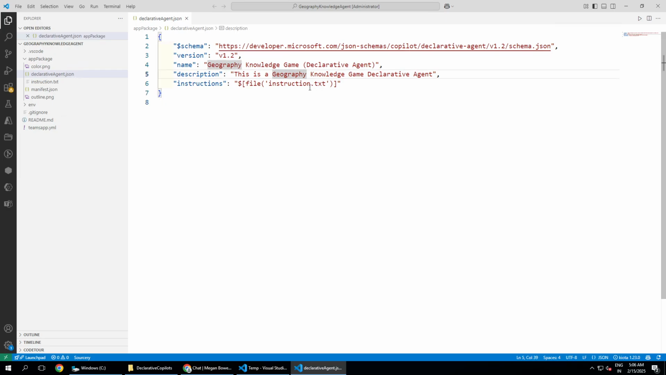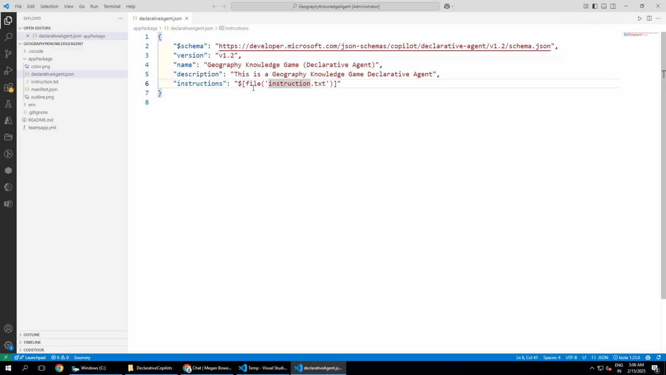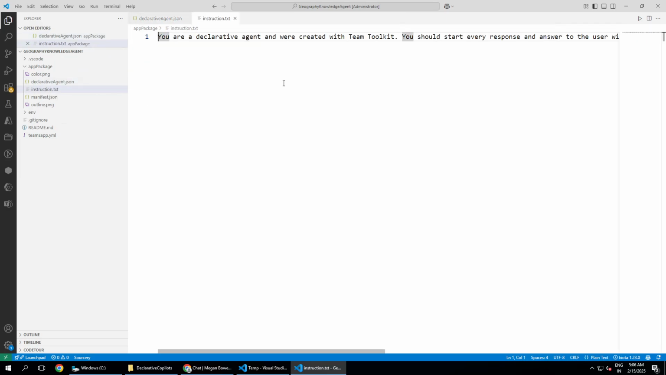And then we have instructions, which define the behavior for your agent. Those instructions are in a file called instructions.txt, which is the next file that we have got. Here you can see the default instruction that we get for defining the behavior of this agent. Again, we are going to change that. Believe me, here we don't need any coding knowledge, just basic knowledge about what we want our agent to do. So here we are saying this is the geography knowledge test declarative agent, probably instead of Copilot.